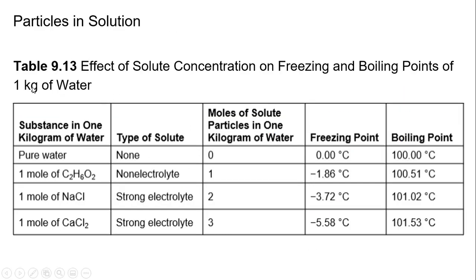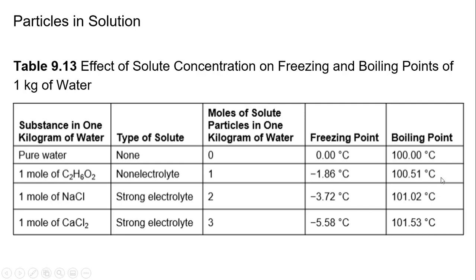So here's a little chart that's really effective. You don't necessarily have to pay attention to what the substances are because it's still just 1 mole. Let's look at pure water. Water has a freezing point of 0 and a boiling point of 100 Celsius. Then we have 1 mole here, and it doesn't matter what this is, as long as it's a molecule that doesn't dissolve. It needs to be 1 mole of a non-electrolyte. 1 mole will affect the freezing point of water, dropping it by 1.86 degrees Celsius,